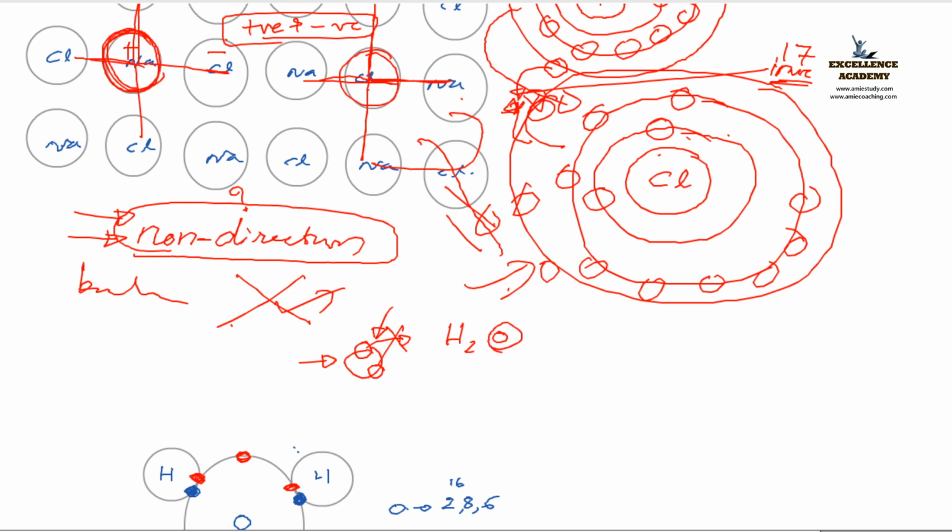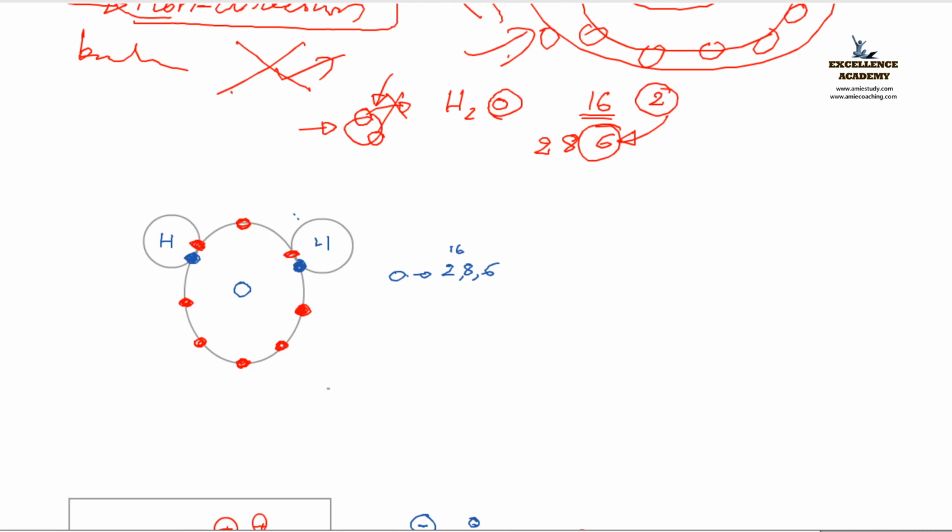Similarly, oxygen has 8 electrons, so how many electrons will be there in the outermost shell? 2, 6. Isn't it? How many are required? 2 more are required, right? Okay. So oxygen is also not ready to give up its electrons because it requires only 2 to make it an octet. So let us see how it is going to do that. Here you can see that the blue electron is of hydrogen, and the blue is shared with oxygen, and the red is of oxygen. The red is shared with hydrogen. Hence hydrogen is satisfied. See, this hydrogen and this hydrogen are satisfied.